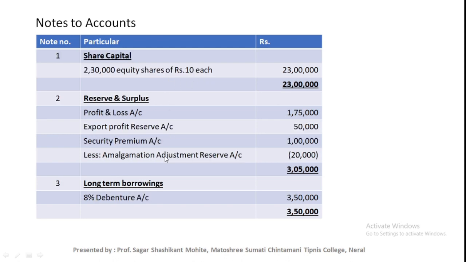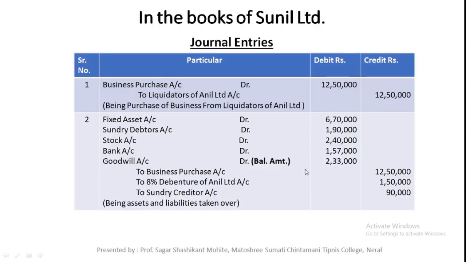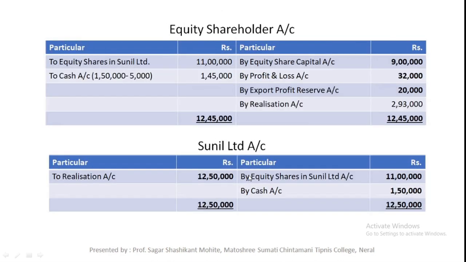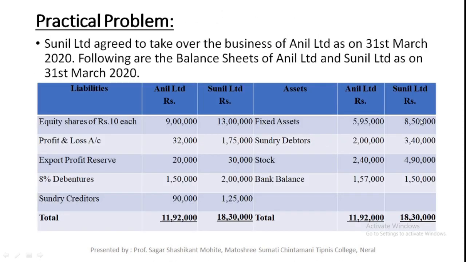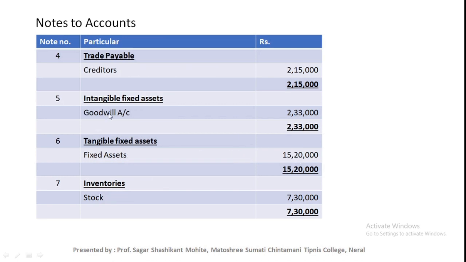Now let's go to the asset side. This is the total of the liability side, equity and liability 31,70,000. Next on the asset side, non-current asset. In the non-current asset, first tangible fixed asset, goodwill. Note number 5, goodwill 2,33,000. In the second journal entry, there is goodwill 2,33,000. Let's check the old balance sheet of Sunil Limited. There are no intangible assets. So goodwill is 2,33,000. Just transfer it. Goodwill 2,33,000. Just see note number 5, intangible fixed asset, goodwill 2,33,000.